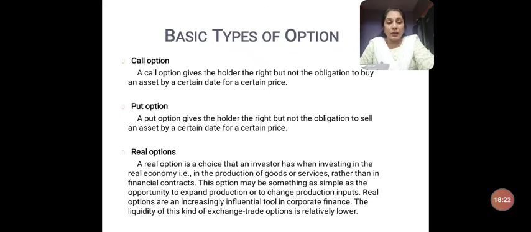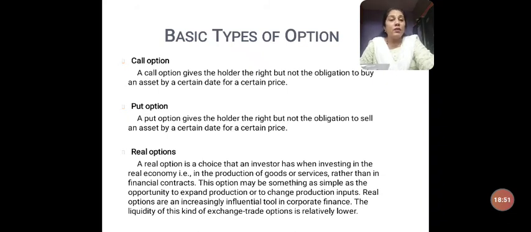In the first example I gave you, where A wanted to buy the land from B for 10 lakh rupees, he predicted that the prices would increase, because of an aerodrome project which may come in that locality. So when he is predicting the prices of that asset may go up, and goes to buy that asset, we call such options as call options.